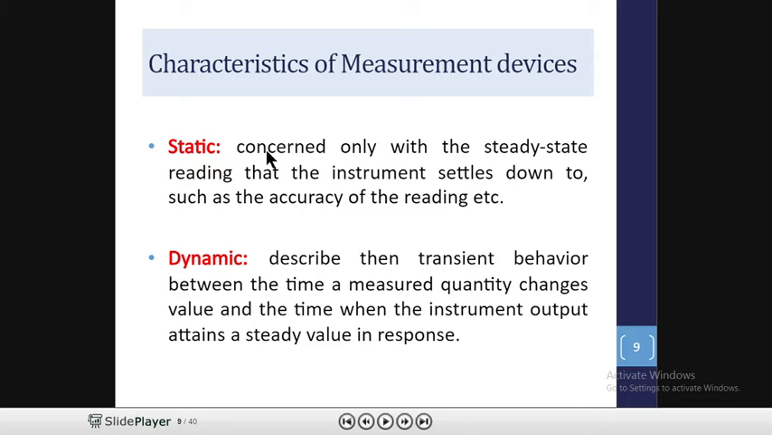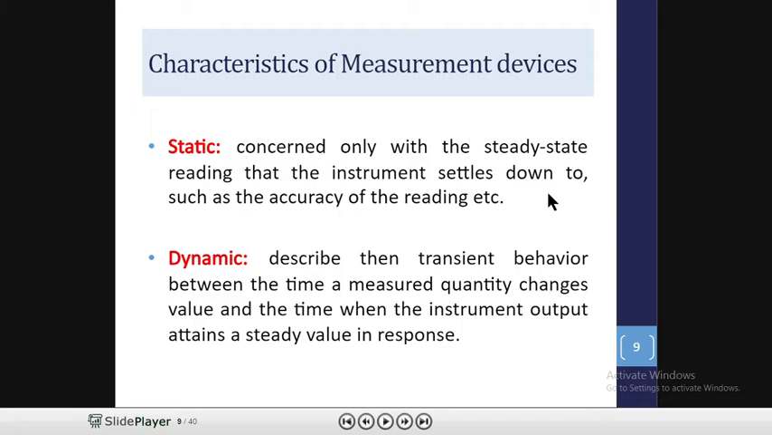So what is the static characteristic? Static concerns only the steady state reading that the instrument settles down to, such as the accuracy of the reading. Again, listen to me: static characteristics describe the performance at room temperature conditions with very low changes in the measured quantities. So static means they are mostly stable.